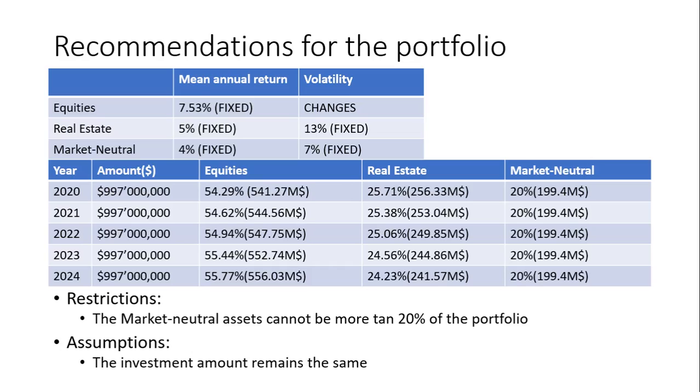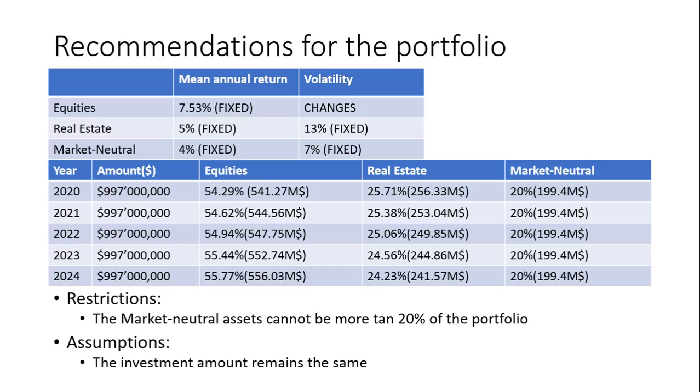As we can see in this presentation, we have three asset classes in a portfolio to make. We have equities, real estate, and market neutral, whose mean returns are 7.53%, 5%, and 4% respectively. And equities have a very high volatility that's going to change over time. It's around 16%, real estate is 13%, and market neutral is 7%.